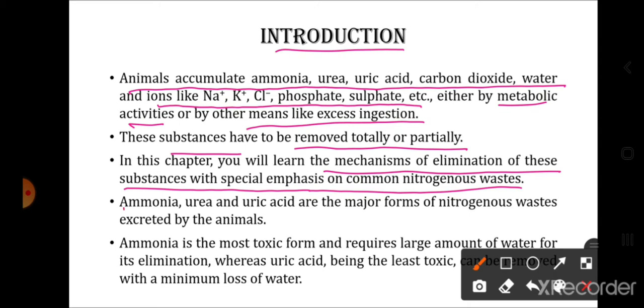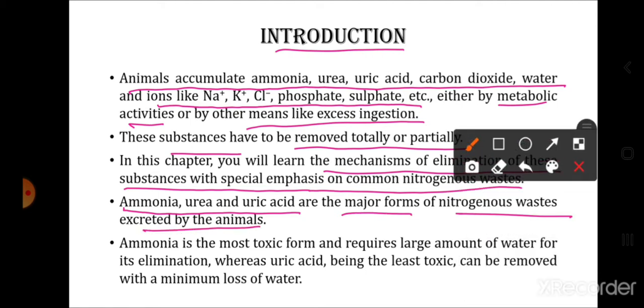So which are the nitrogenous wastes? Ammonia, urea and uric acid are the major forms of the nitrogenous waste excreted by animals. Ammonia is the most toxic form and requires a large amount of water for its elimination, whereas uric acid, being less toxic, can be removed with minimum loss of water.